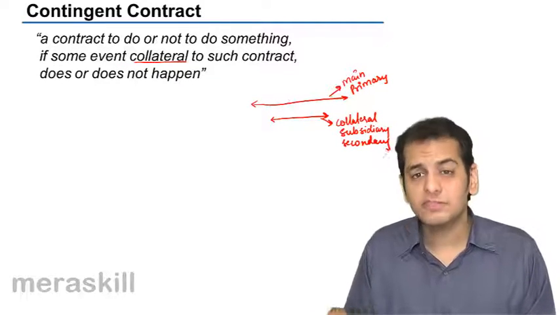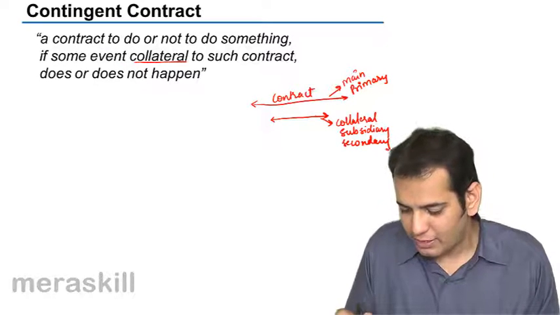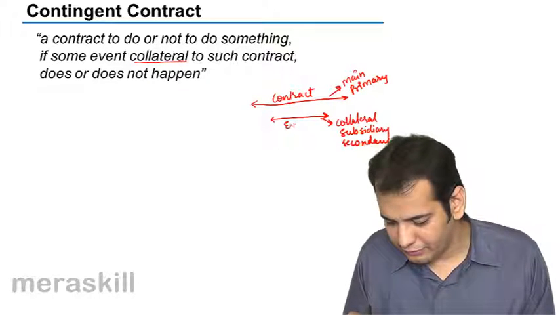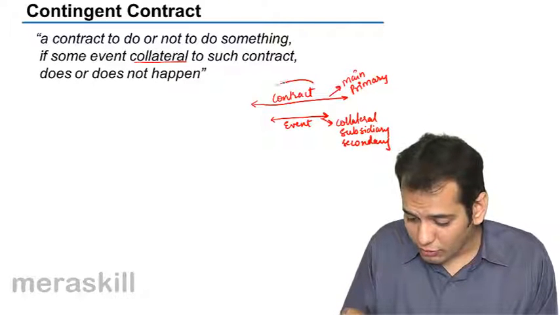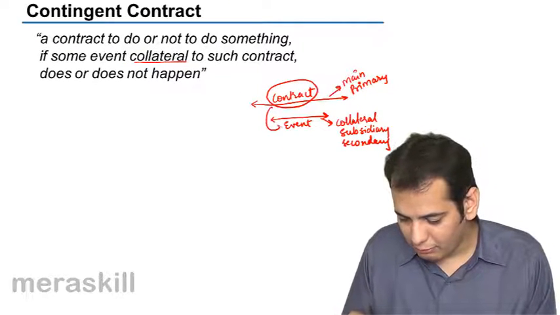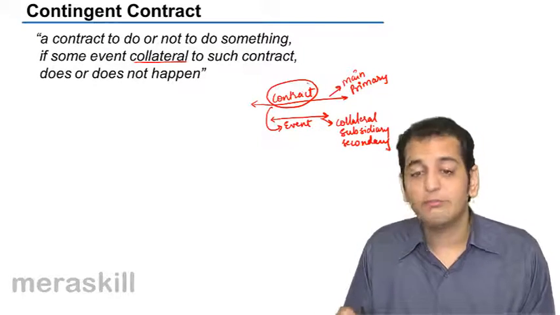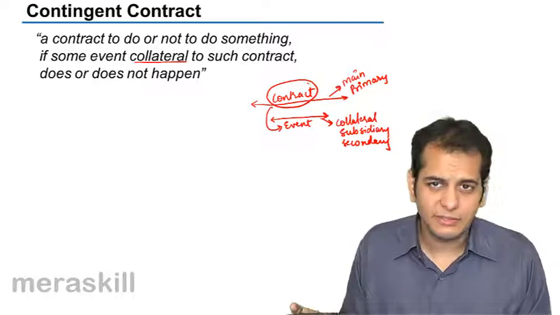So now what is this main thing? This main thing is the actual contract and this collateral thing is the event. Now this contract is dependent upon this event. Whether this contract will happen or not, who will decide this?